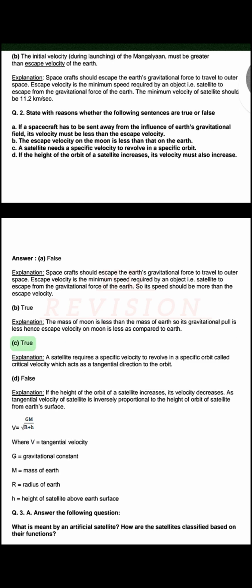B. True. Explanation. The mass of Moon is less than the mass of Earth, so its gravitational pull is less, hence escape velocity on Moon is less as compared to Earth. C. True. Explanation. A satellite requires a specific velocity to revolve in a specific orbit called critical velocity, which acts as a tangential direction to the orbit.